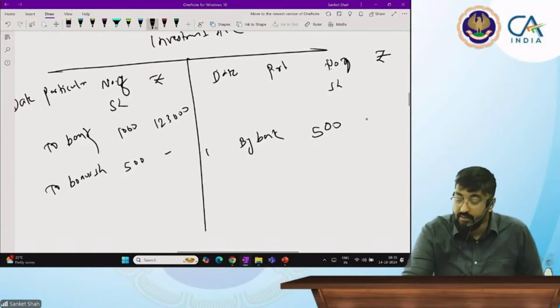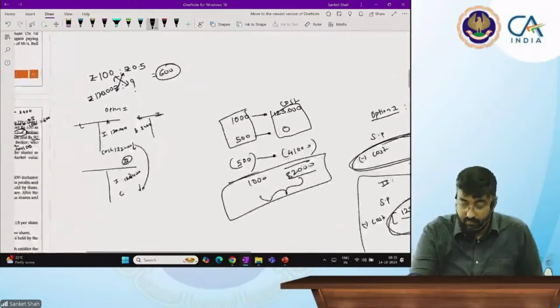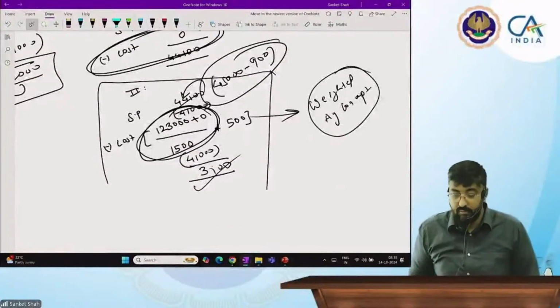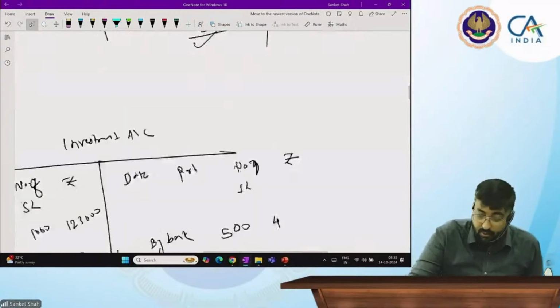At what price? See the selling price. 44,100.